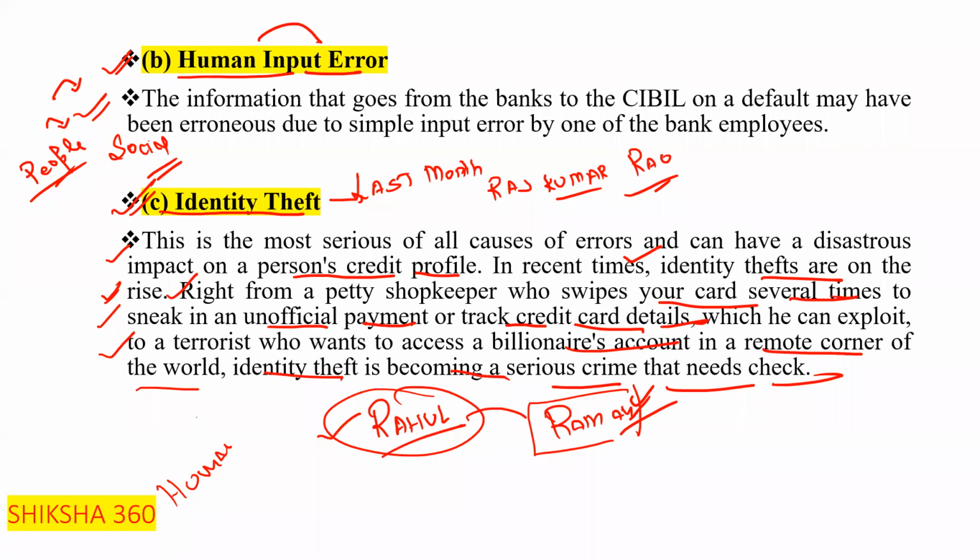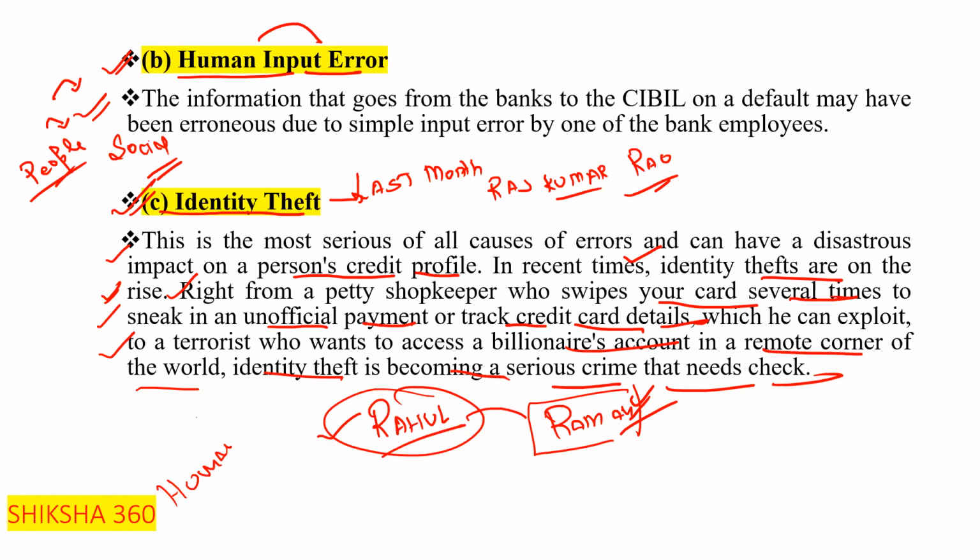Sometimes you are continuously swiping your cards at a shop, and they will track your card and take out all the details from that card. So it leads to problems for you in the future, because they misuse the details.